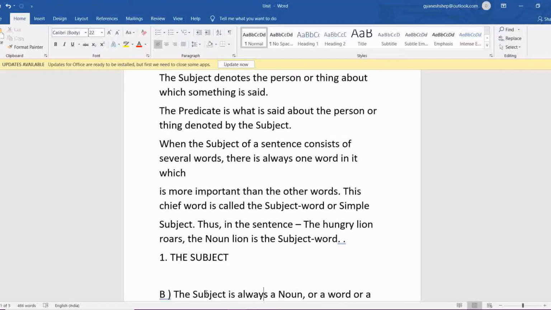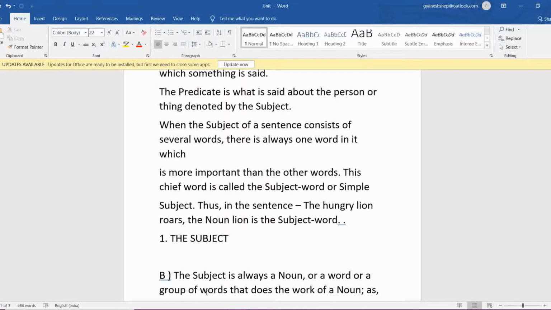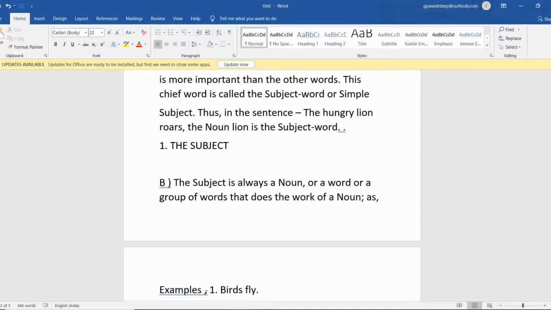This chief word is called the subject word or simple subject. Thus, in the sentence, the hungry lion roars, the noun lion is the subject word. Correct? Lion is the subject word. So, this is the definition of the subject. The subject is always a noun, not compulsorily, it is the name of a person or a thing. But there are many things that can be called a subject in a sentence.